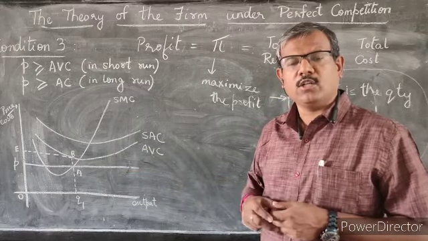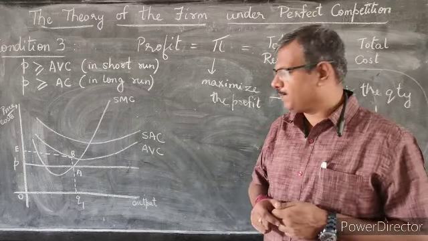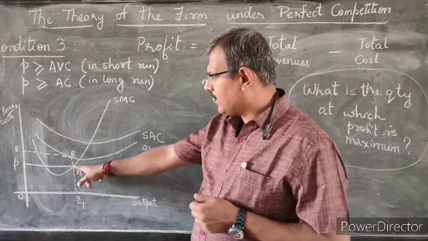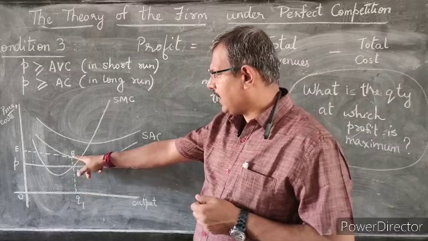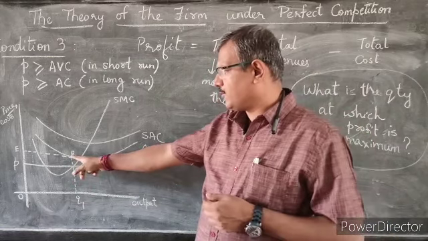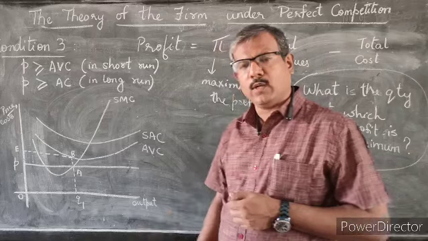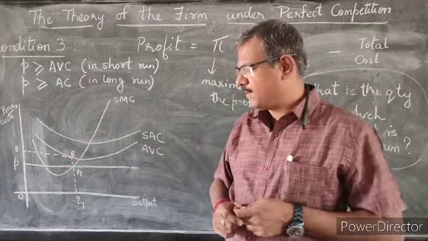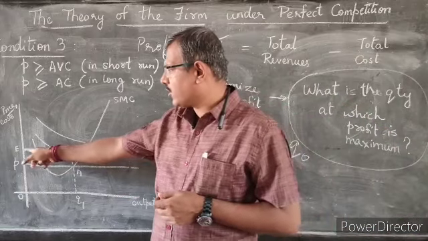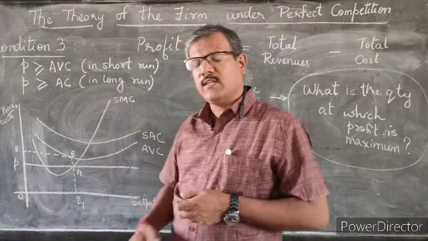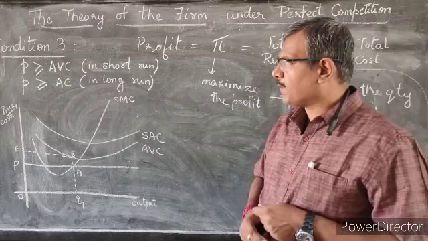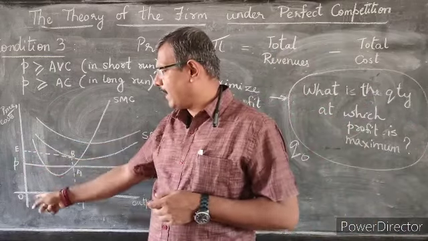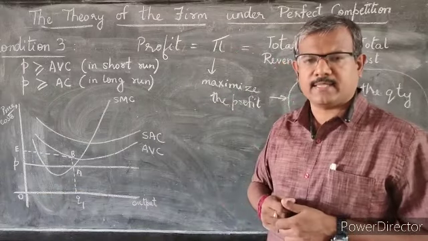The two curves, or the two lines, do not meet. Now in such a condition, at Q1, I draw a straight line to cut the average variable cost to find out, at this quantity Q1, what is my average variable cost. That's given by point B, and I extend it also across to the y-axis, which gives me my price and cost. So point E is where a line parallel to the x-axis cuts the y-axis.